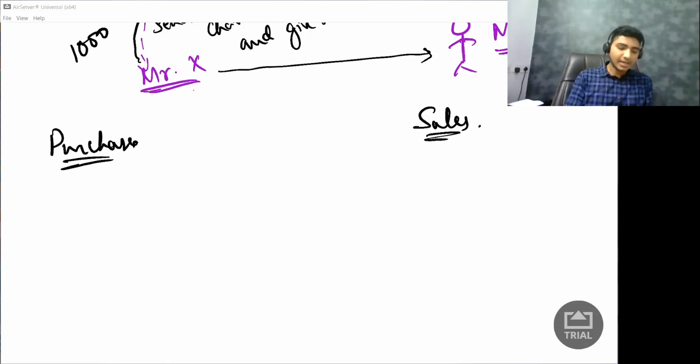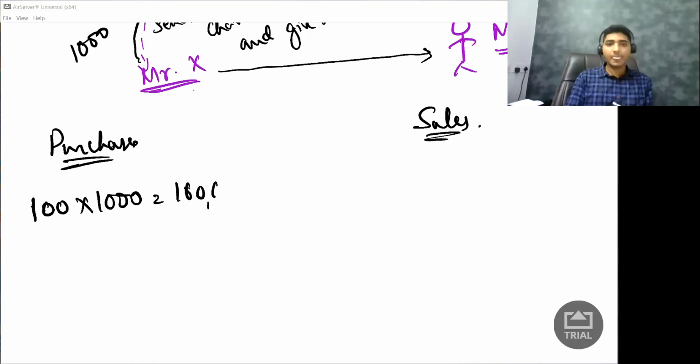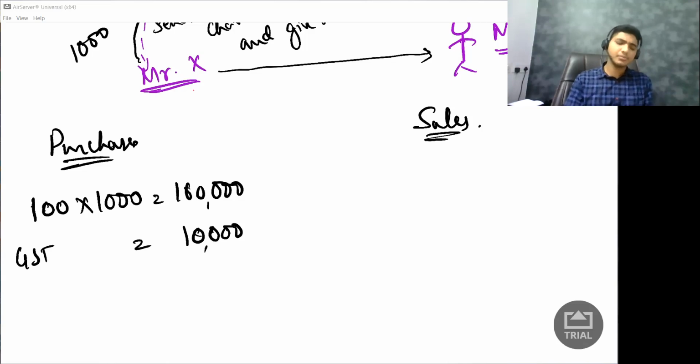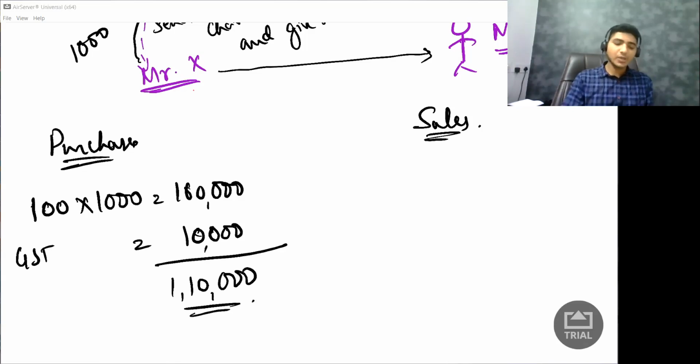I have purchased 100 chairs at 1000 rupees, so that is 1 lakh, on which I have paid GST of 10,000. Is there a GST at 10%? No, but why not? Mathematical simplicity. So I paid 1,10,000 rupees in total.